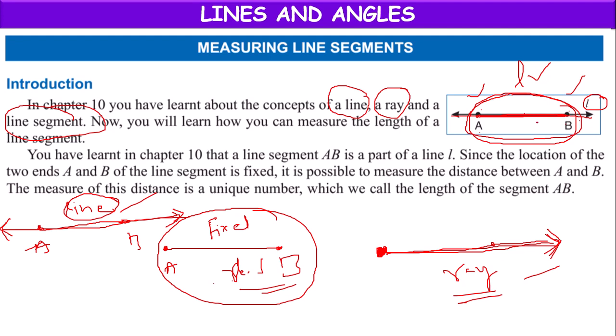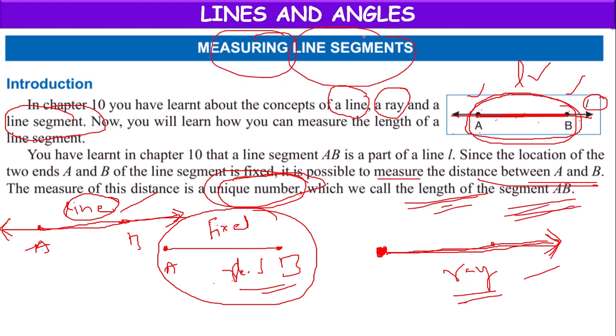Now we want to know how to measure the distance between A and B. This measurement will be a unique number, which we call the length of segment AB. That is the topic we are going to discuss today.